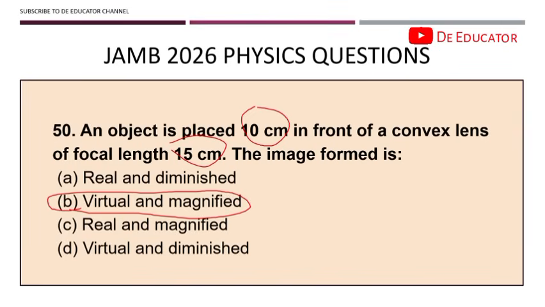That is one of the lens rules. So we have lens rules. It's very important that you know some of these lens rules. When the object distance is greater than the focal length, you should know what is going to happen. When the object distance is equal to the focal length, you should know what is also going to happen.